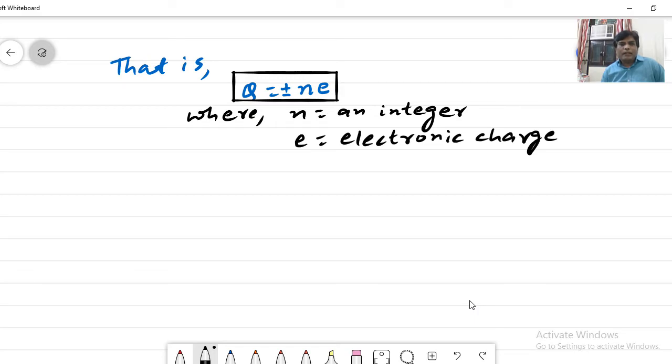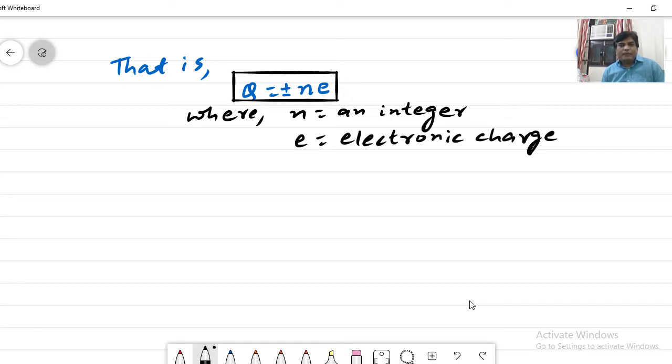Only an integral value of the number of students is possible. In the same way, if we say that there are 200.5 electrons present in a body, then this is also not correct. There could be 200 electrons or 201 electrons or 202 electrons, etc. Electrons can't be in fractions, right?